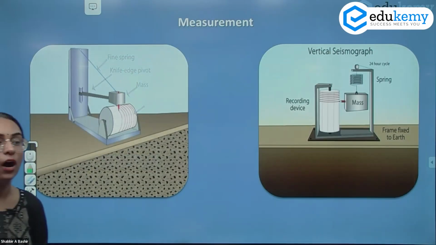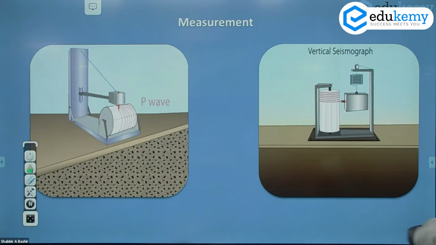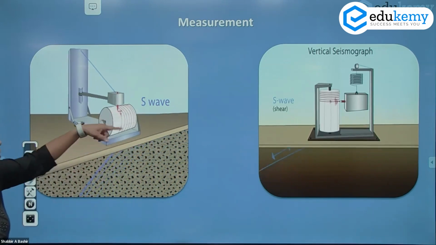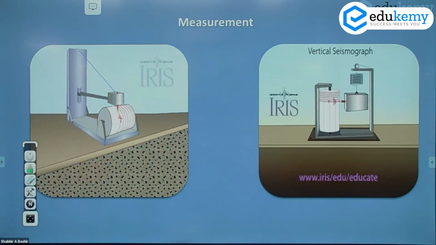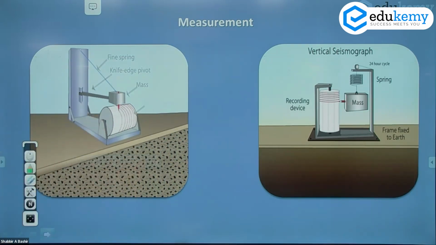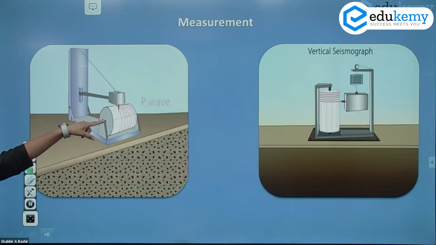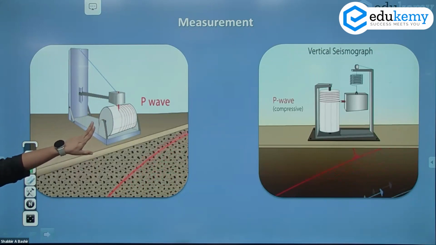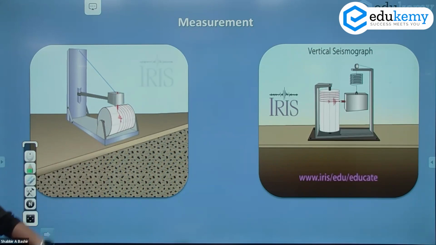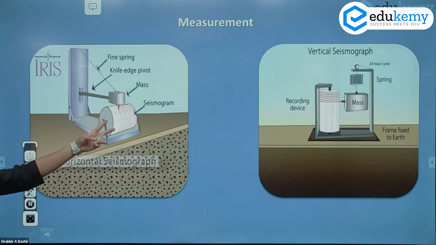We've seen the measurement. How is an earthquake recorded? There are certain seismometers that record earthquakes. You can look at the diagram here. These are the constant waves that have been recorded. This is your horizontal seismograph, and that is the vertical seismograph. Here waves are continuously being recorded, and one earthquake comes and strikes here. Your P and S waves get recorded. First is P, then the S wave. So here, based on the anomaly, you can recognize कि कितने magnitude का earthquake है.